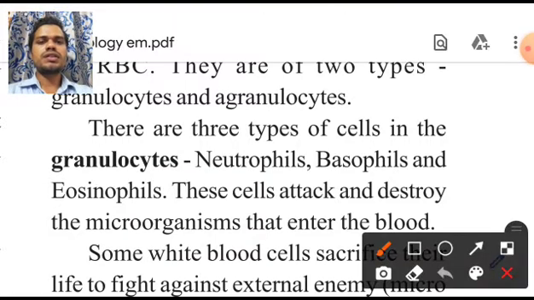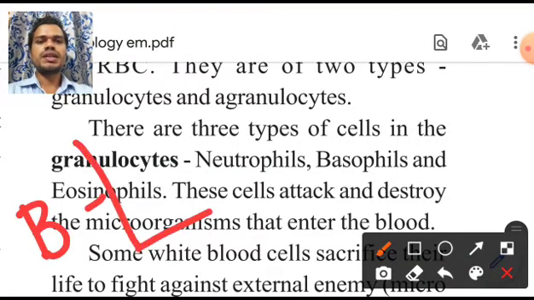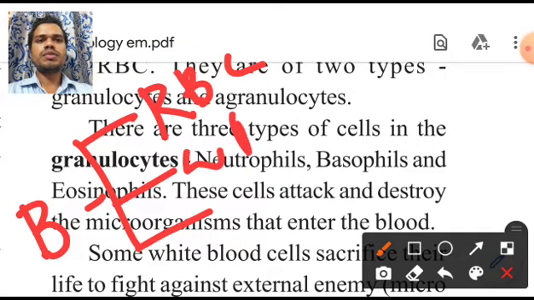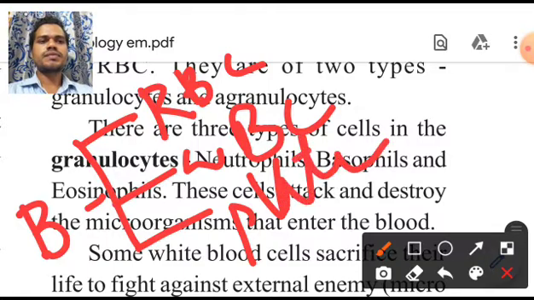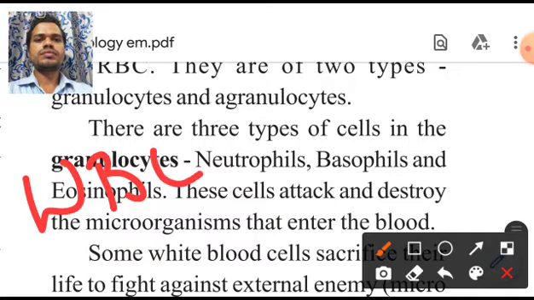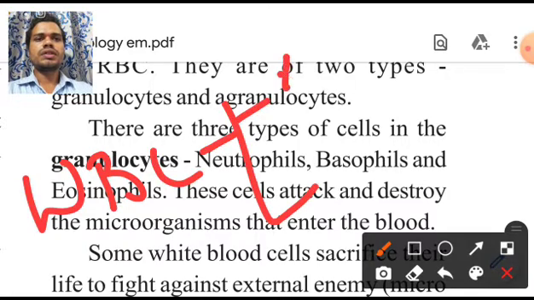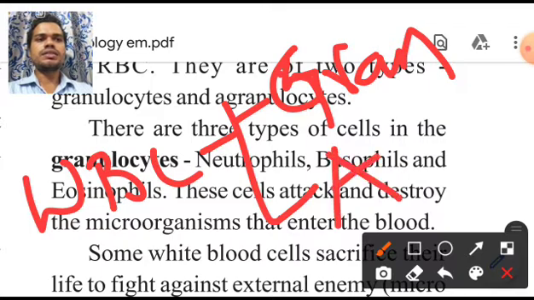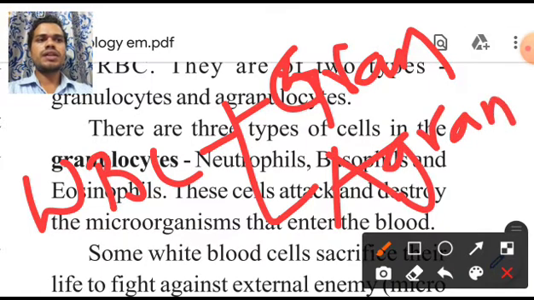Now if you see, the blood is a composition of RBC, WBC and blood platelets. Okay. Then again WBC is divided into granulocytes and agranulocytes.